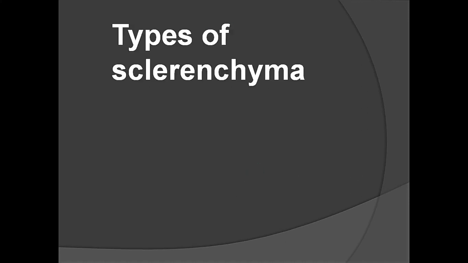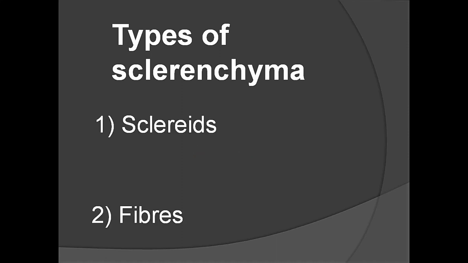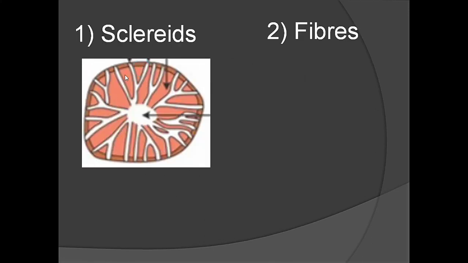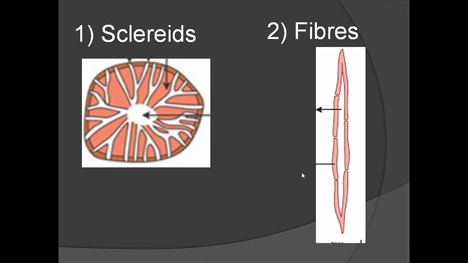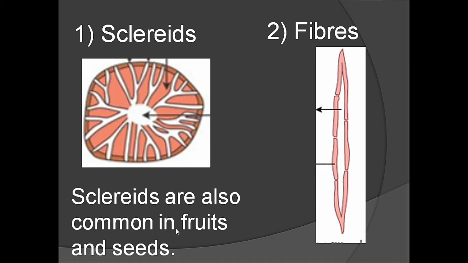In mature sclerenchyma, the secondary wall is highly thickened. Cytoplasm is absent, so they are dead cells. There are two types of sclerenchyma: sclerites and fibers. Fibers are long sclerenchyma. Sclerites are not long. Sclerites are generally isodiametrical, same diameter. They have very thick secondary wall and small central space. They are dead cells. Fibers are long cells. In fiber yielding plants, the fibers are very important. Sclerites are found in fruits and seeds.